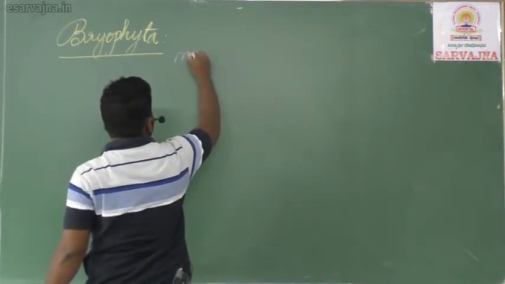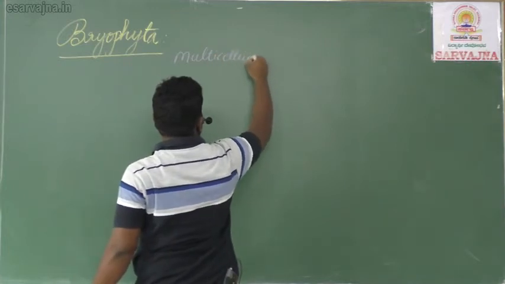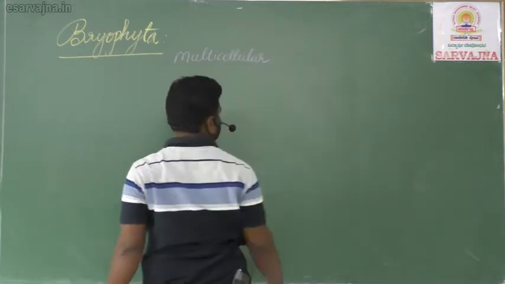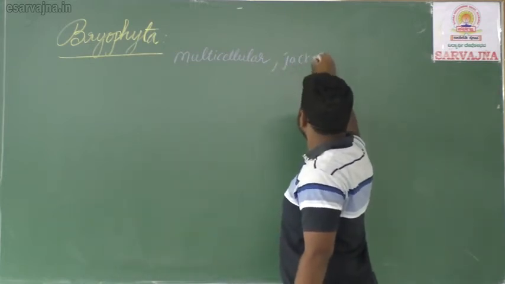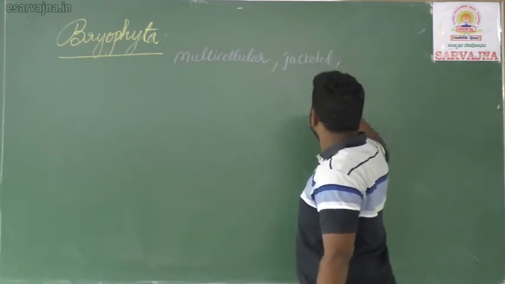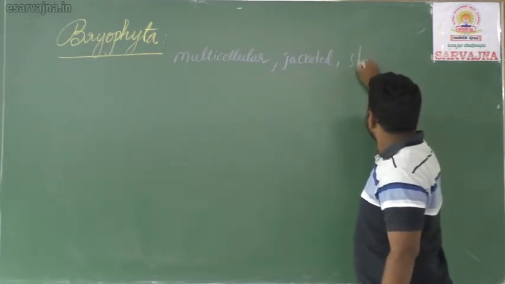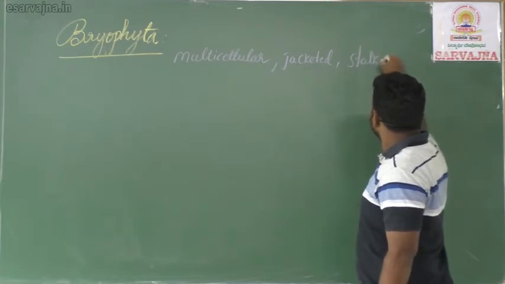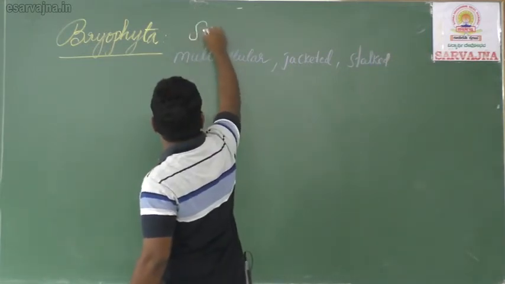Multicellular sex organs. And the sex organs have jackets, and they have a stalk. So what does it mean? Sex organs.